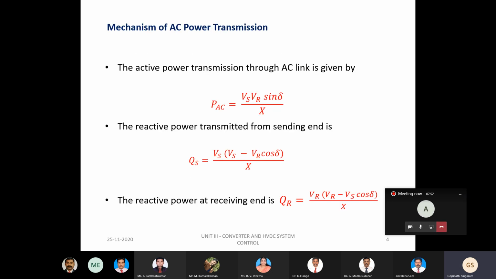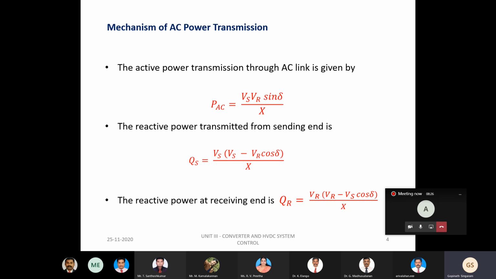systems. Before getting into the detailed discussion, we will have a quick recall of the basic mechanism of AC power transmission. These are some of the basic equations we might be aware of. The first one is the active power transmission of the AC link. Here it is very clear that the AC power transmission depends purely upon the value of delta, that is, the phase angle between the sending end and the receiving end voltage. Also, two other equations are given here,